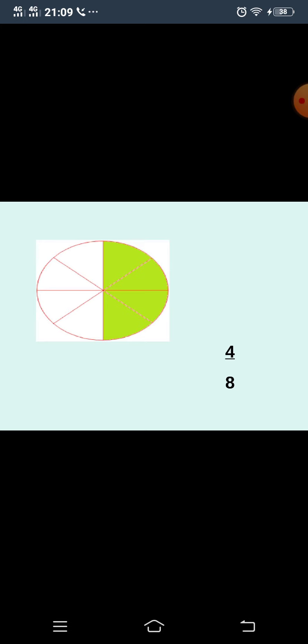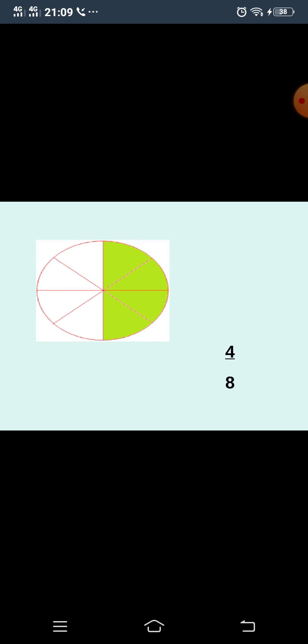So my dear students, I am going to tell you a trick to identify how many parts are colored and how many are total parts. Keep this in your mind: the total parts in which a figure is divided is always the denominator. There are 2 parts of a fraction.